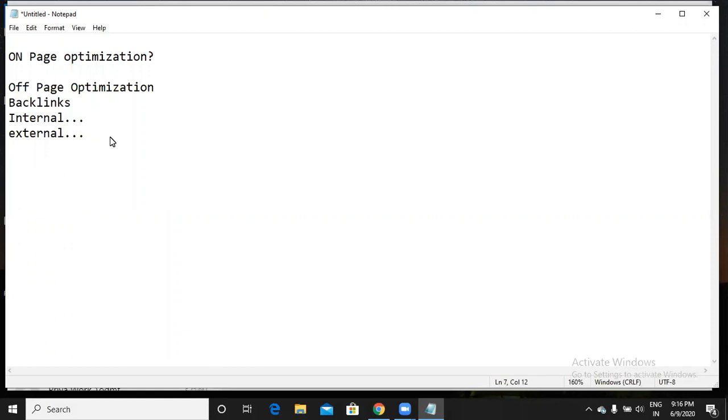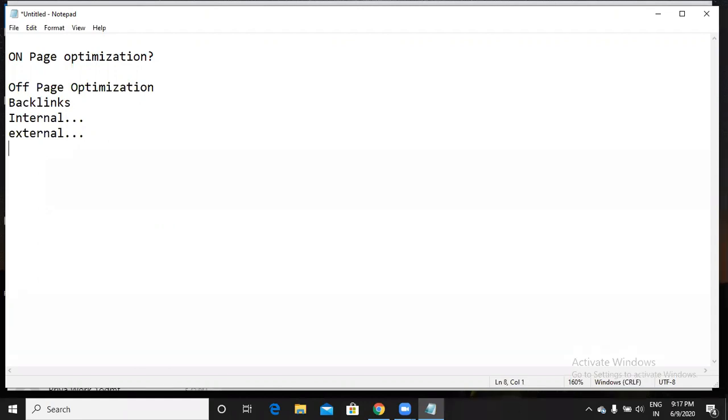We already saw in on-page optimization that there are two things, internal links and external links. While giving an external link, I don't need any permission from that website. I can happily give a link to that website. That is simply an external link. I can give a link to any other website as I want. I just need the website URL, that's it. If you browse in Google, you will find a number of websites. You can copy the complete website address and paste it in. So giving an external link is also in my hands.